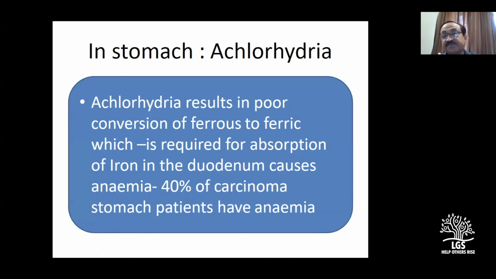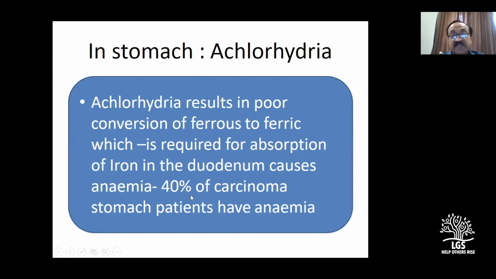But I also want you to concentrate here. For this, I have put one big slide. In stomach particularly, achlorhydria is the feature. And achlorhydria results in poor conversion of ferric to ferrous, which is required for absorption of the iron in the duodenum. So this is responsible for anemia in most of the cases of carcinoma of the stomach, in addition to the causes which I mentioned to you earlier.